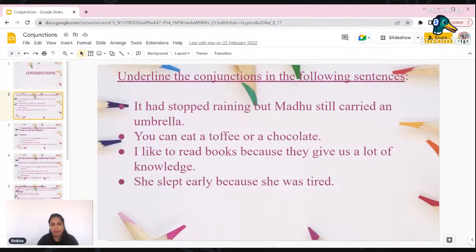She slept early has a clear meaning. Subject, verb, object, everything is there. And the second part, she was tired, again has everything. But we don't want to make two different clauses. We want to make it one, so we are joining it with the conjunction because. She slept early because she was tired.